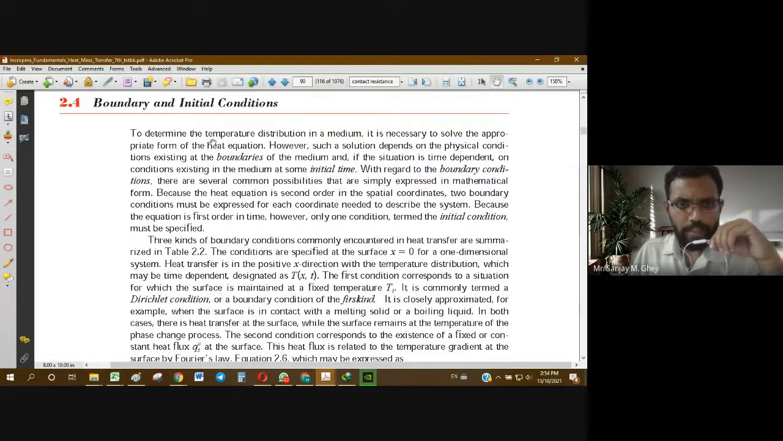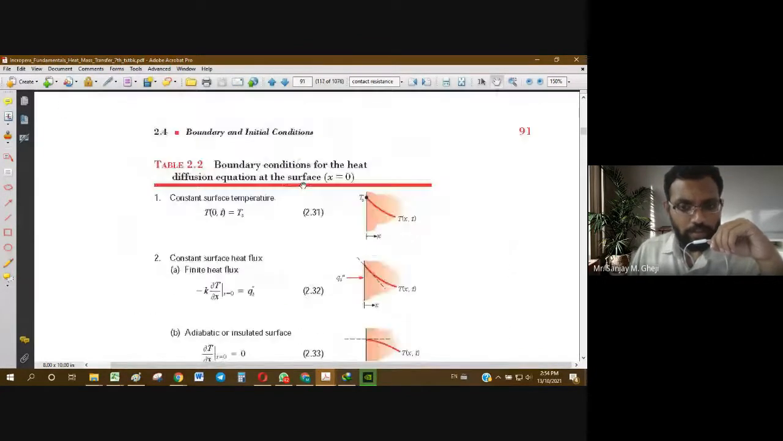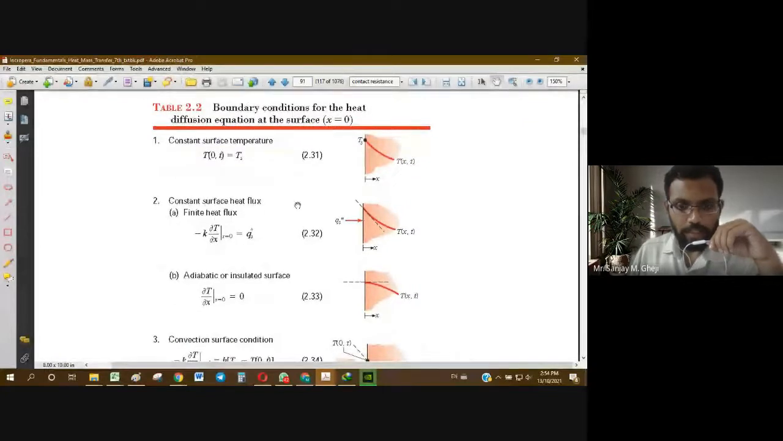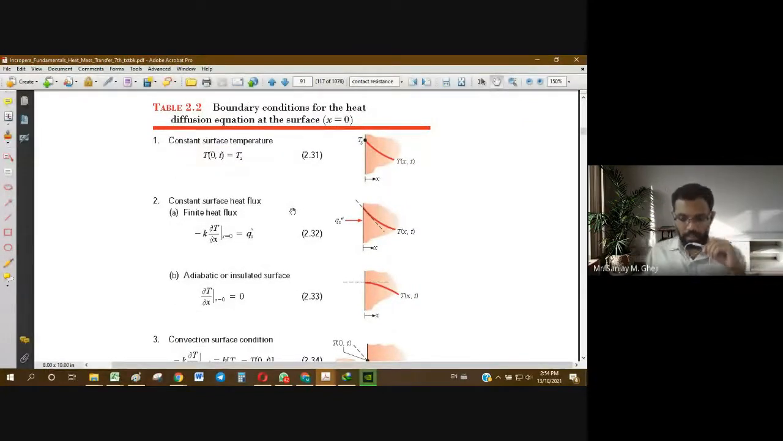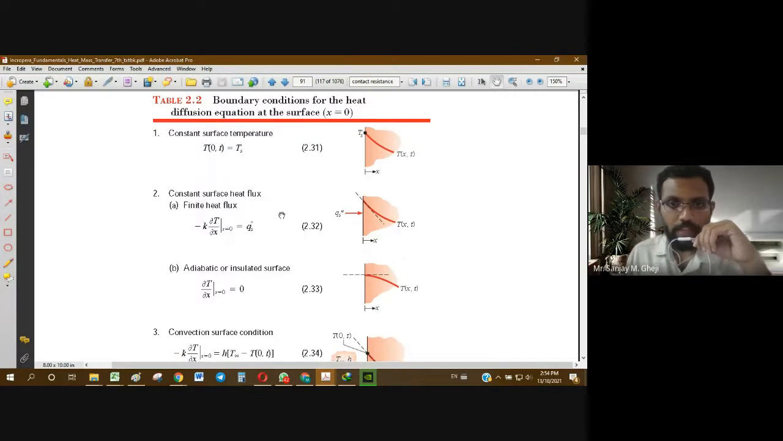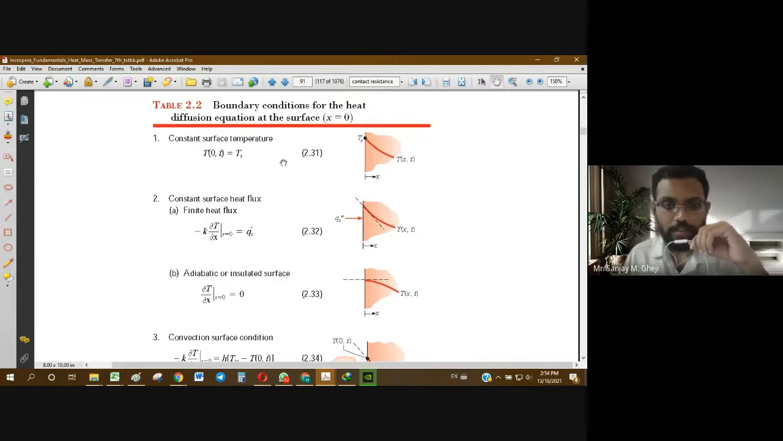Boundary and initial conditions: to determine the temperature distribution in a medium, it is necessary to solve the proper heat transfer equations. And to solve these partial differential equations, we need some boundary conditions. This table gives us all types of boundary conditions, summarizing them and also showing them in a graphical manner for our understanding.